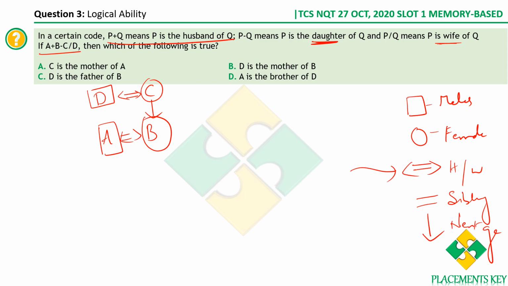Now which of the following is true? Is C the mother of A? No, C is the mother-in-law of A, right? So this is incorrect. Is D the mother of B? D is the father of B, so this is also incorrect. A is the brother of D? No. A is the son-in-law of D, right? Therefore option C is the right answer.